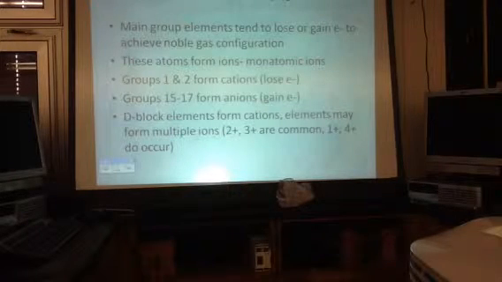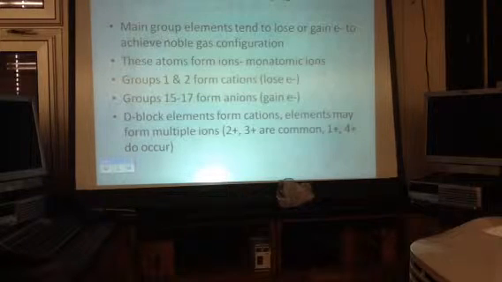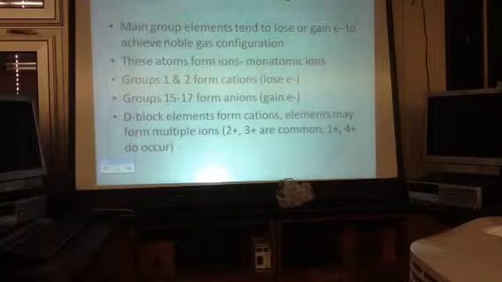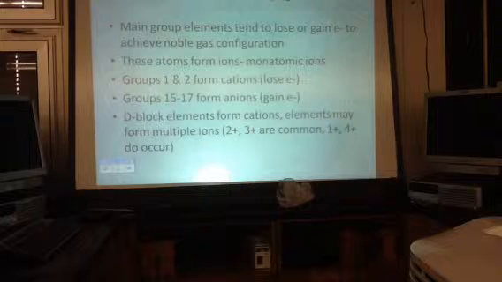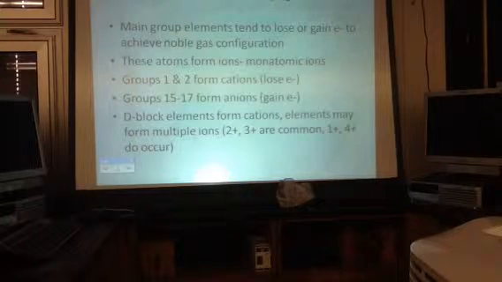So, nitrogen. What kind of ion is nitrogen going to form? Compare notes to the person sitting next to you. Okay, so I'm hearing 3 minus. Yes. Okay, good. And you know that because it is 3 away from a noble gas. It's group 15. It's got 5 valence electrons. If it gains 3, it looks like a noble gas, and it's cool. It's group 15. Don't forget that. Okay.